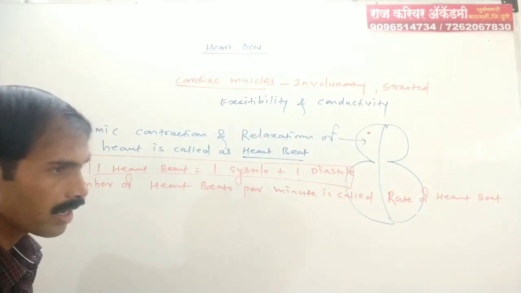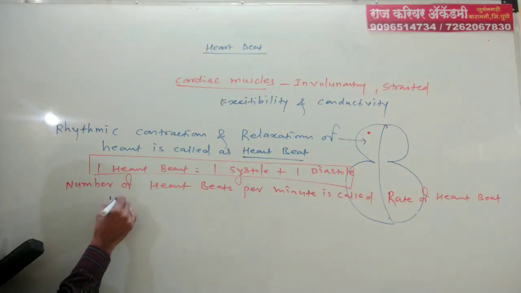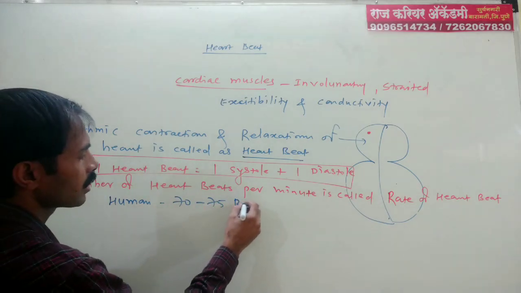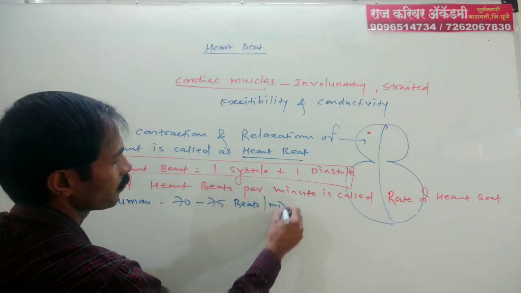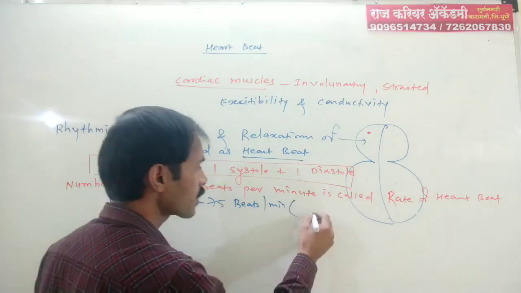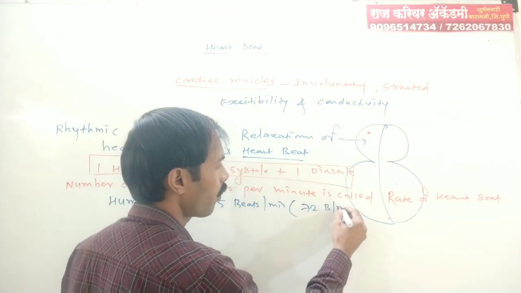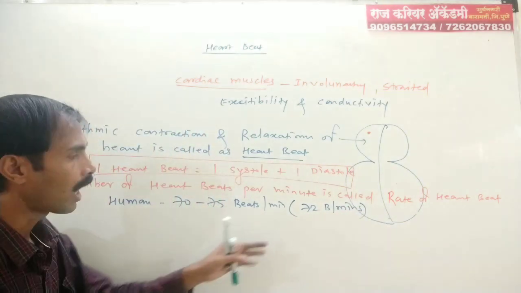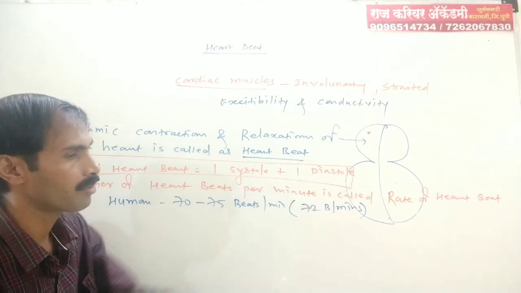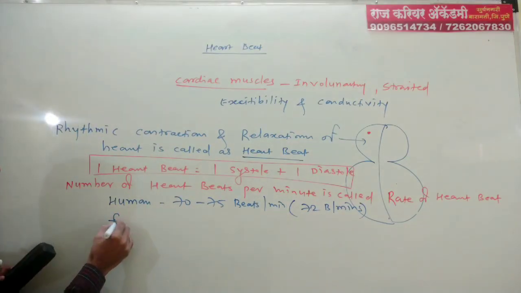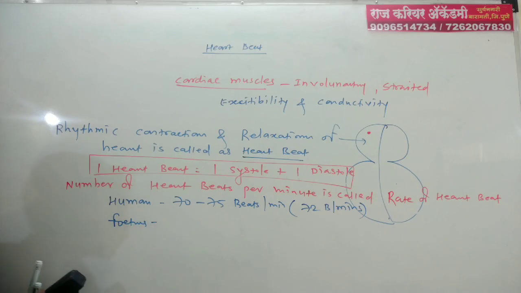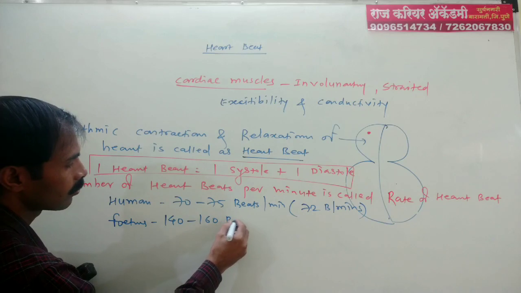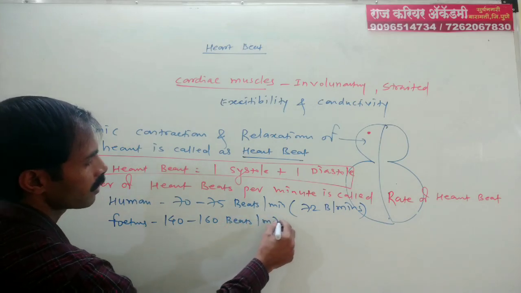Normally, the rate of heartbeat in the human body ranges from 70 to 75 beats per minute, and we take the average as 72 beats per minute. In a fetus, in the mother's womb, it ranges from 140 to 160 beats per minute.